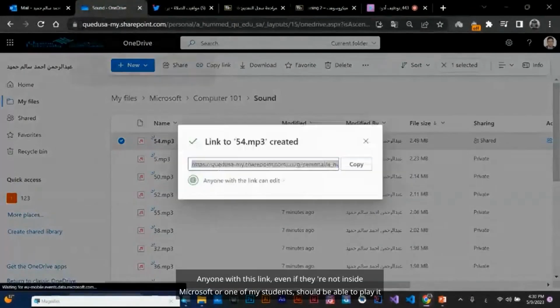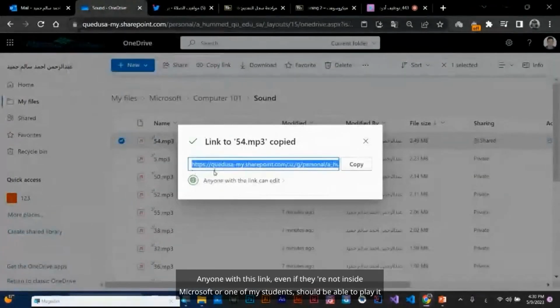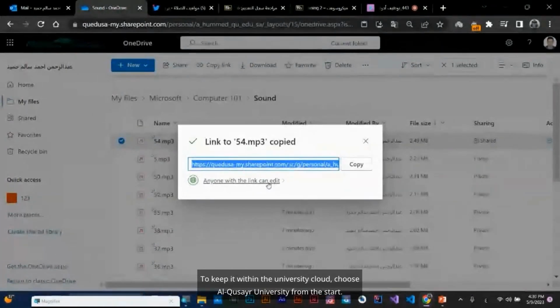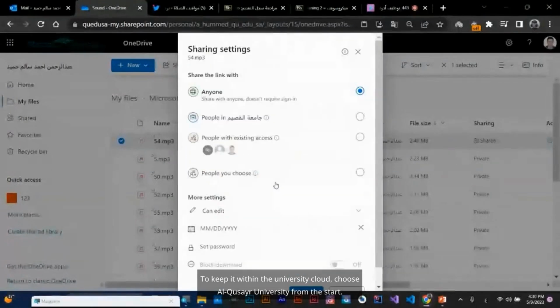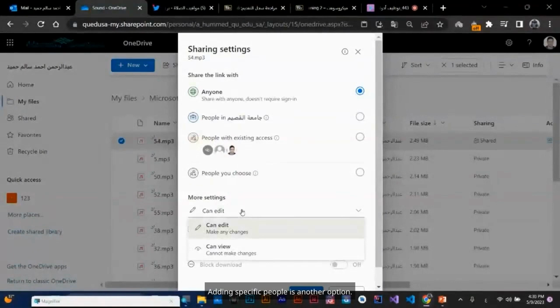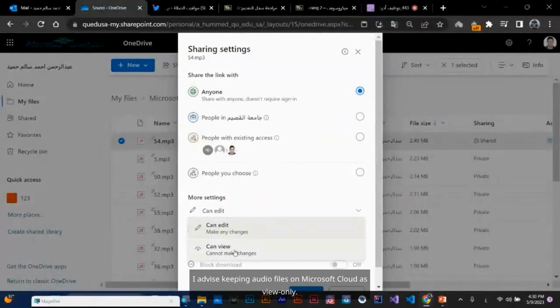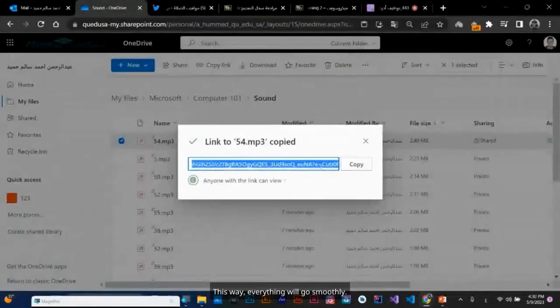Anyone with this link, even if they're not inside Microsoft or one of my students, should be able to play it. To keep it within the university cloud, choose Al Qusair University from the start. Restricting it to a specific university is a different topic. Adding specific people is another option. I advise keeping audio files on Microsoft Cloud as view only. This way, everything will go smoothly.